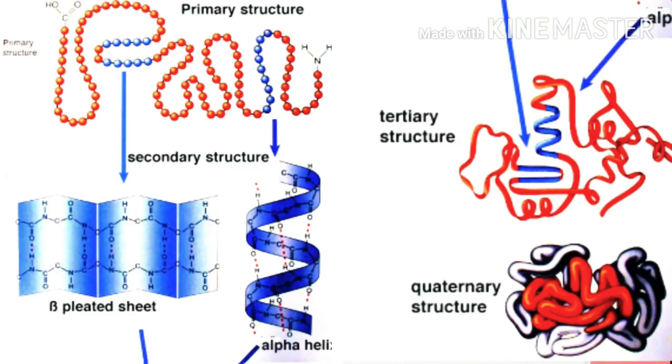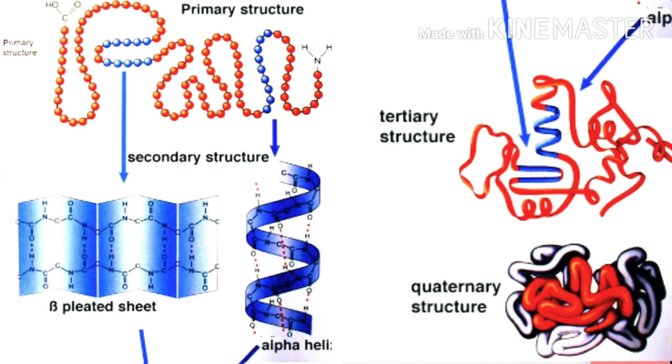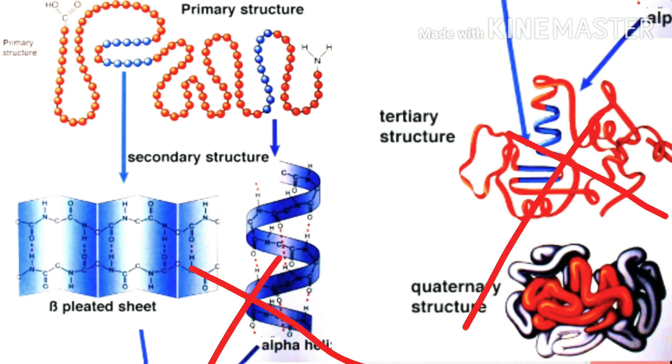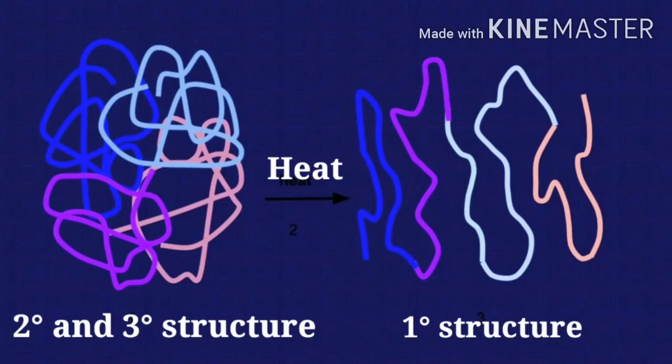See in this diagram, the proteins mainly contain four different types of structures: primary structure, secondary structure, tertiary structure, and quaternary structure. During the denaturation process, only the primary structure remains intact, and the remaining structures will be destroyed. That means the remaining structures contain hydrogen bondings. Because of the hydrogen bonding breaking, it becomes primary structure. So finally we will get only the primary structure. The remaining structures will be uncoiled and become primary structure. This is about the denaturation of proteins.